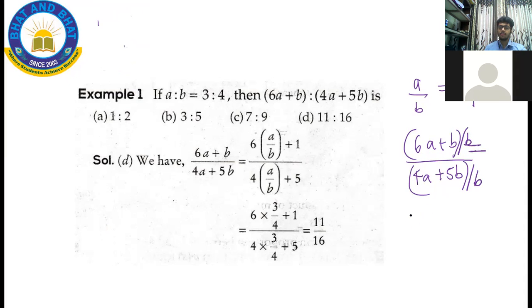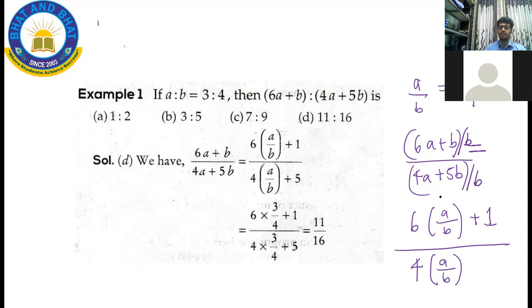So once I do this, 6A divided by B is 6A by B. B divided by B is 1. Similarly, 4A divided by B is 4A by B, and 5B divided by B is plus 5. So this is the simplification. Now I have A by B, I can substitute the value.